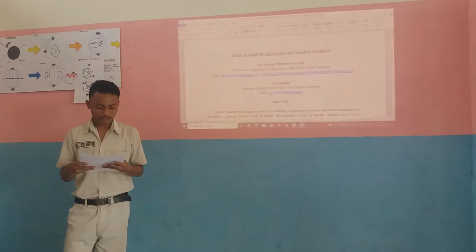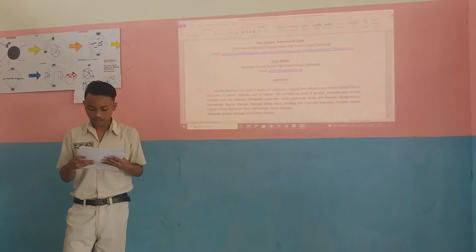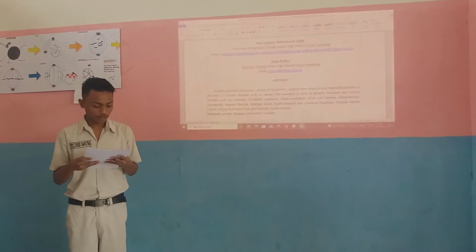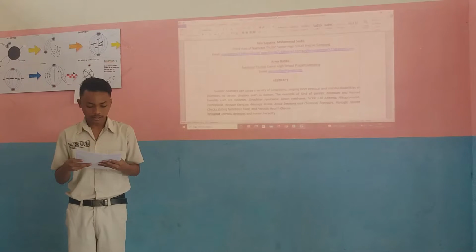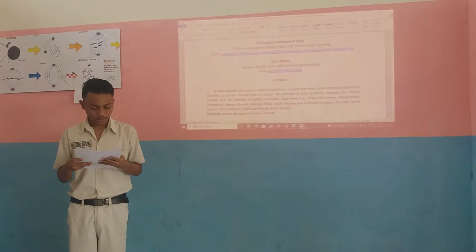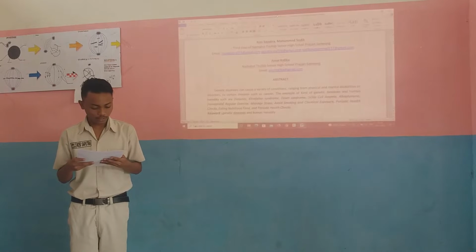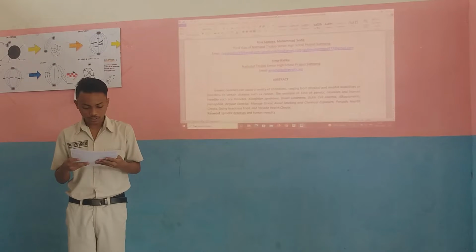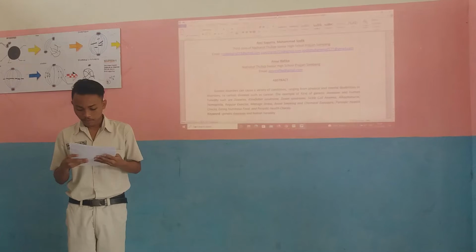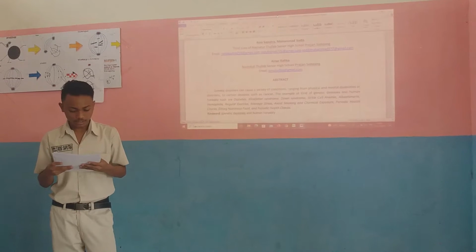Abstract. Genetic disorders can cause a variety of conditions ranging from physical and mental disabilities or disorders to certain diseases such as cancer. Examples of genetic diseases and human heredity are diabetes, Klinefelter syndrome, Down syndrome, sickle cell anemia, alkaptonuria, hemophilia. Prevention: regular exercise, managing stress, avoiding smoking and chemical exposure, eating nutritious food, and periodic health checks. Keyword: genetic disease and human heredity.